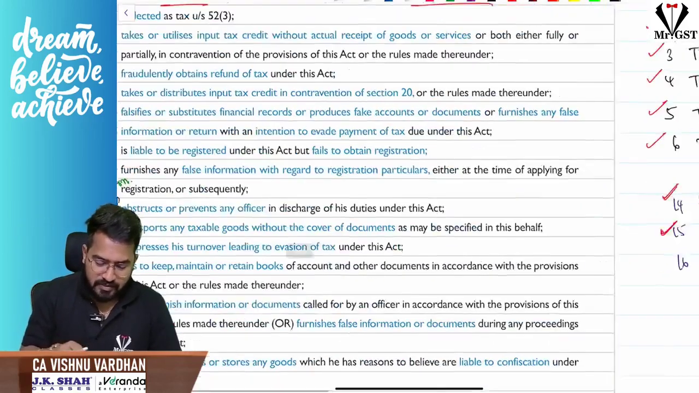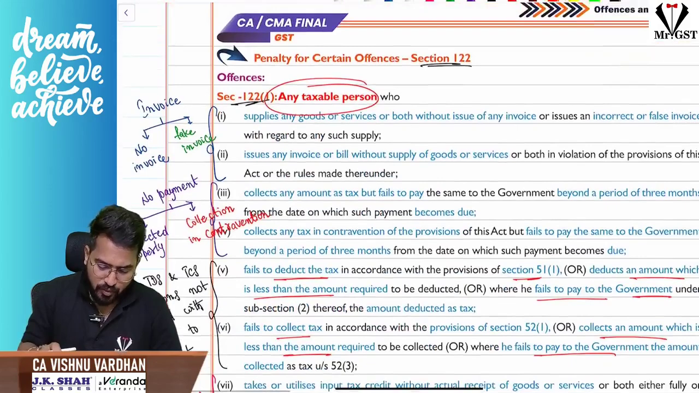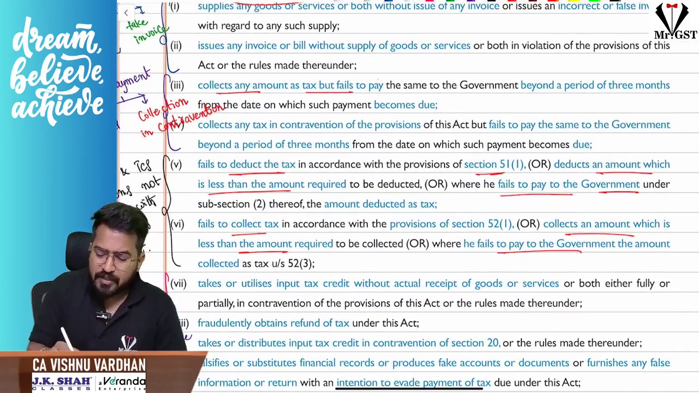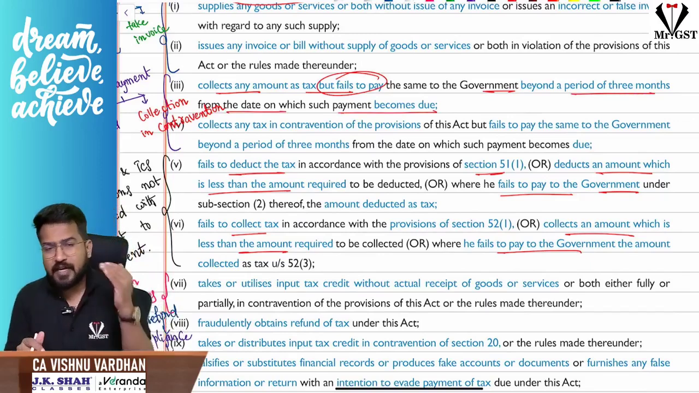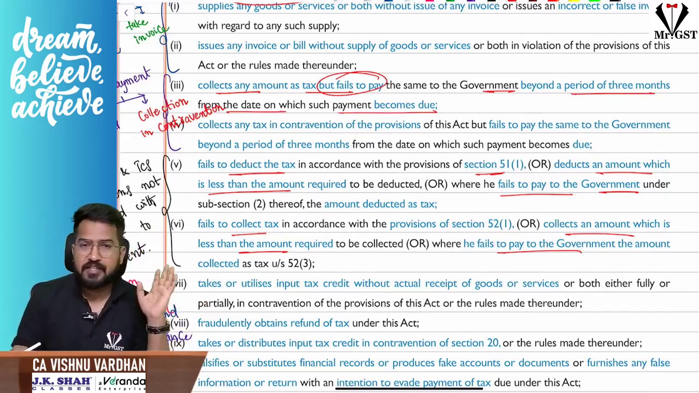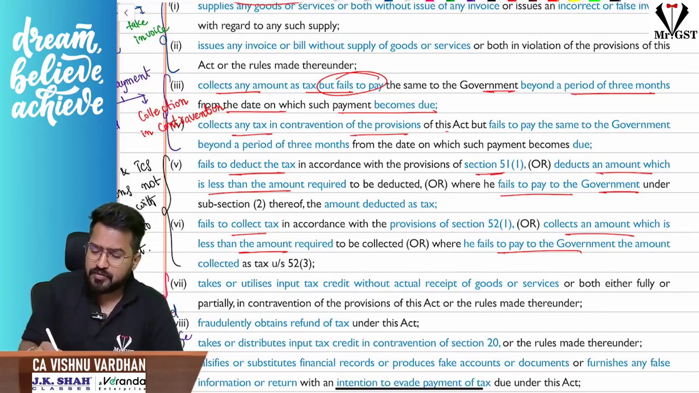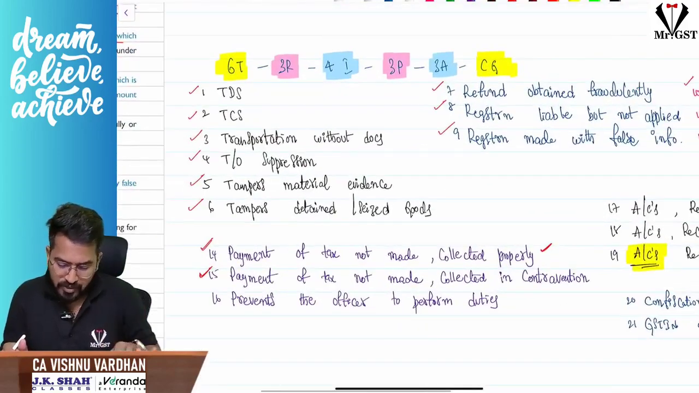So here, if you see for these offenses, actually the details, I'm just giving you the code, trying my level best to make sure you remember these things. So collects any amount but fails to pay to the government beyond a period of 3 months from the date on which such payment becomes due. So you have collected the taxes correctly, but you have not paid to the government within 3 months from the due date. Next, sir, you have collected any tax in contravention of the provisions of this Act. That means not required but still collected, something like that. Even the law is not saying, you are collecting. And you have not paid it to the government again within 3 months from the due date. In such cases, yes, you have committed an offense liable for penalty under 122. So this is the next case.